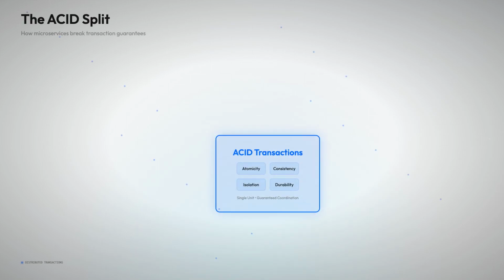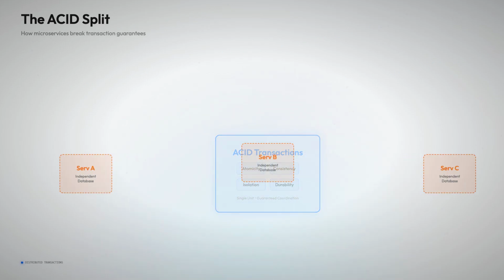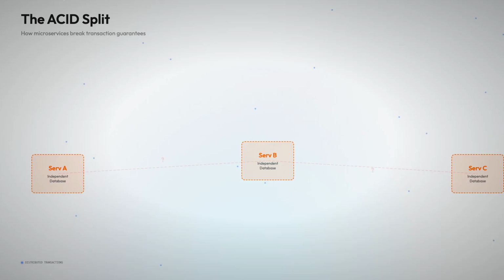In a monolith, ACID transactions, atomic, consistent, isolated, durable, keep everything in sync. But split it into microservices, each with its own database, and ACID shatters. Transaction chains break across service boundaries. This is the distributed transaction challenge. Coordinating without ACID guarantees, you need new patterns.